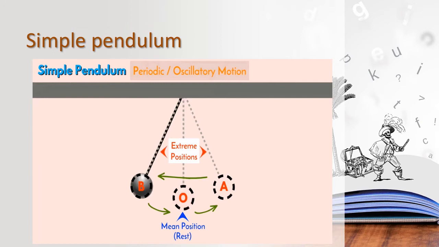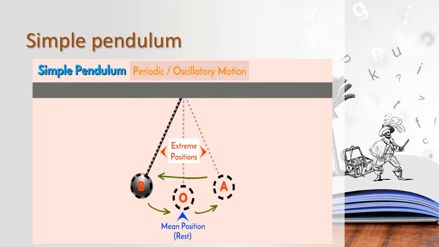Okay, children? And then next we will see about oscillation. The bob completes one oscillation. When will it complete one oscillation? We have set the mean position. So children, from that mean position, if it goes to one of the extreme positions and then to the other extreme position, and then again returns to the mean position, we call that one oscillation.